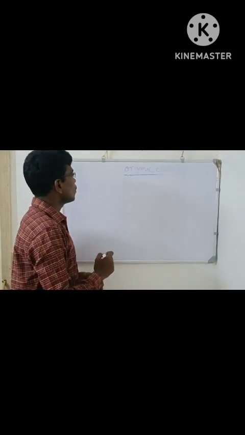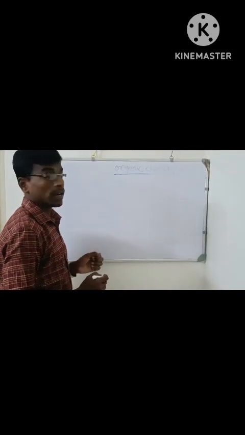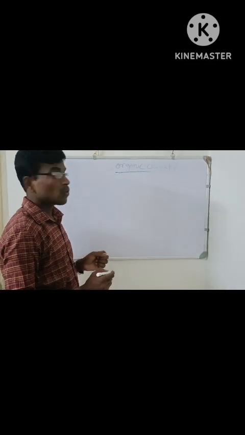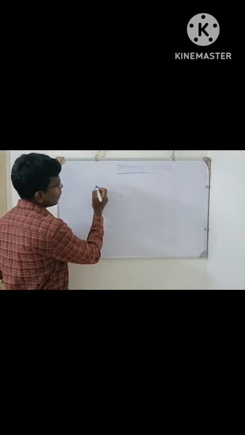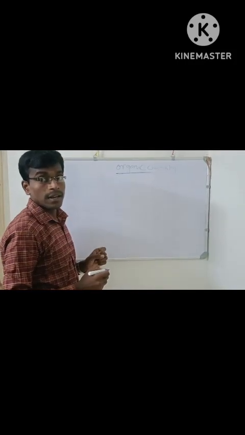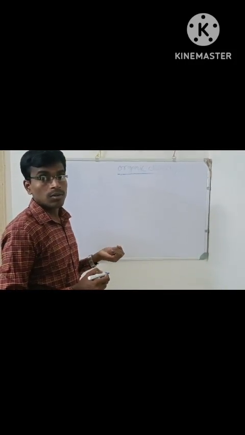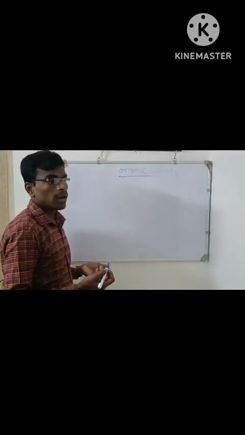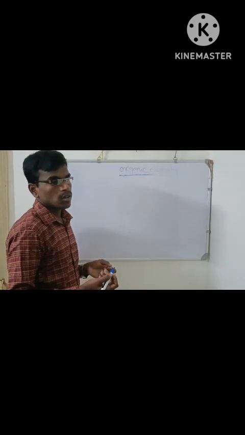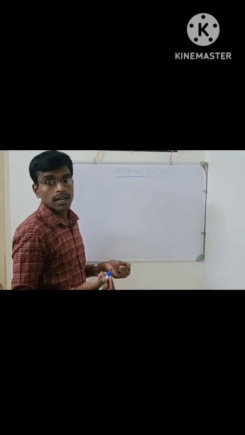Now we will know about kinds of organic compounds. Organic compounds have been classified as hydrocarbons and their derivatives. What is a hydrocarbon? Hydrocarbons are the compounds composed of hydrogen and carbon.